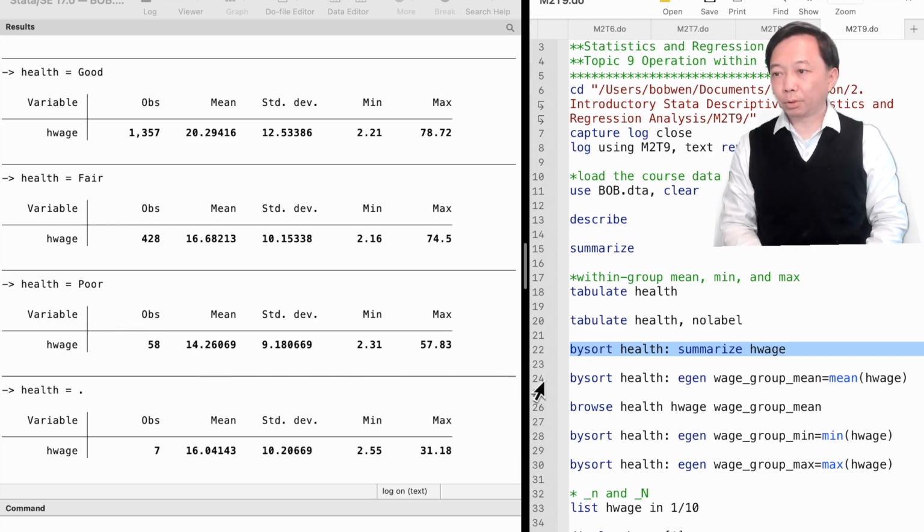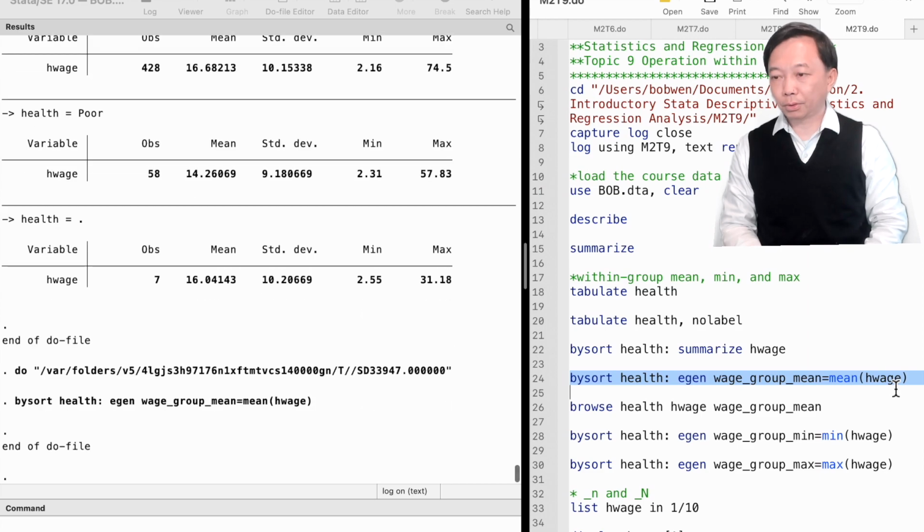If we want to create new variables that contain the within-group information, we can use the generate command within each group. We type bysort health and colon, and the command generate wage group mean equals the function mean and the variable hwage inside the parenthesis.